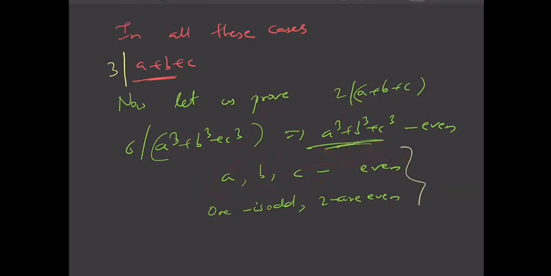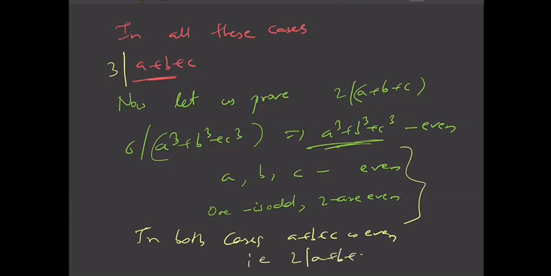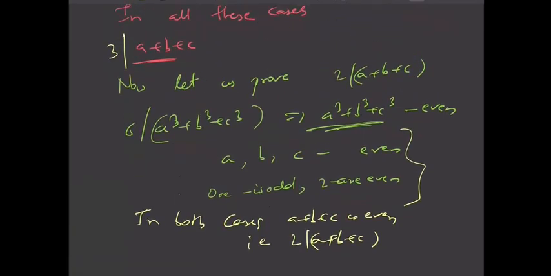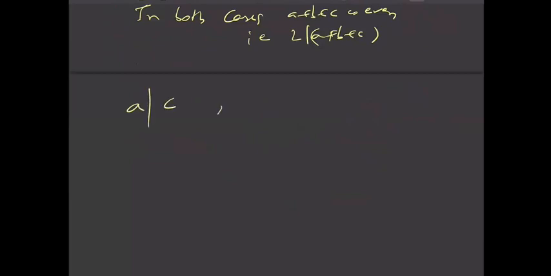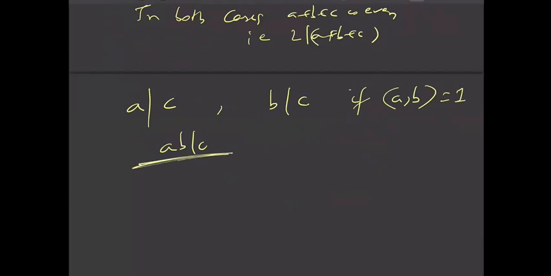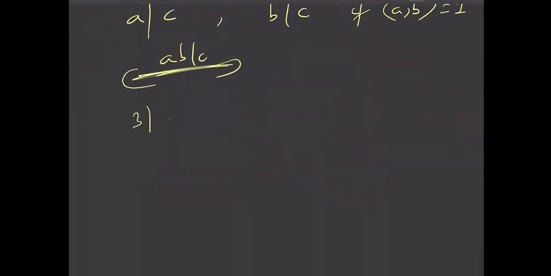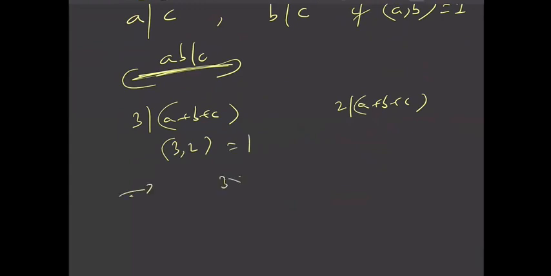So in both the cases you can see that a plus b plus c is even. That is, 2 also divides a plus b plus c, right? And yesterday we learned one property: if a divides c and b divides c, and the GCD of a comma b is 1, then ab also divides c. So we have proved 3 divides a plus b plus c, we have proved 2 divides a plus b plus c, and clearly we know that GCD of 3 comma 2 is 1. So this simply means that 3 into 2, that is 6, divides a plus b plus c.